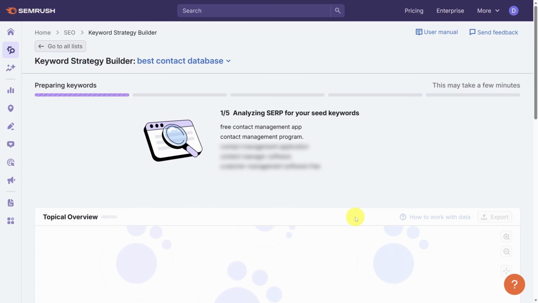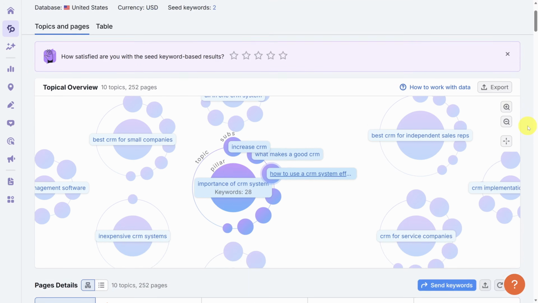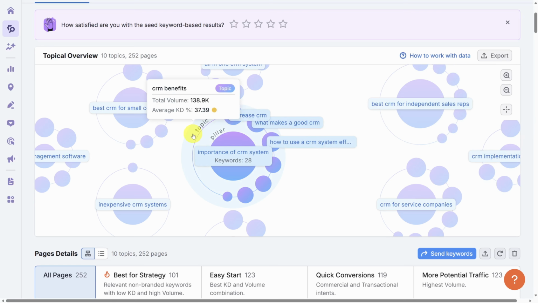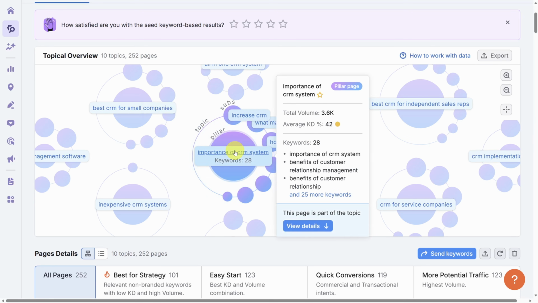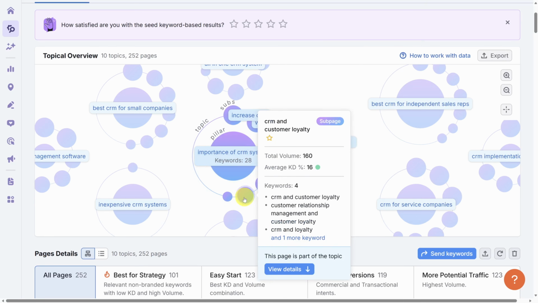Semrush will expand these keywords into topics that help you build authority across hundreds or even thousands of keywords related to the original set. This will take a few minutes, so I'll come back after it's done. When it finishes, you'll get this really fancy looking graph, which calls out three components of your content strategy. The first is the topic. Those are the rings in the graph. This topic, CRM benefits, is led by a pillar page, the importance of the CRM system. That page alone targets 28 keywords. Then there are dozens of subpages around that pillar to bolster your authority in the topic.